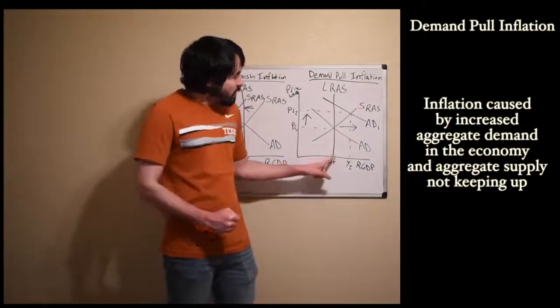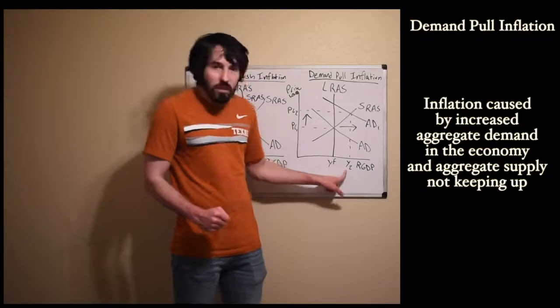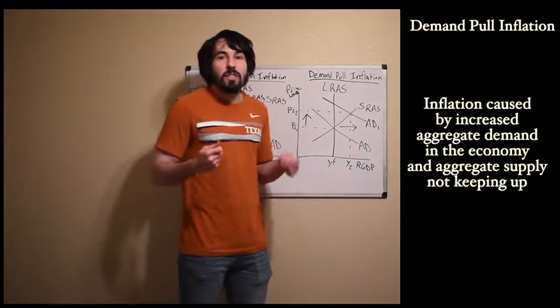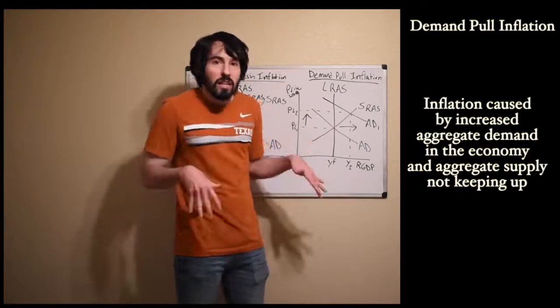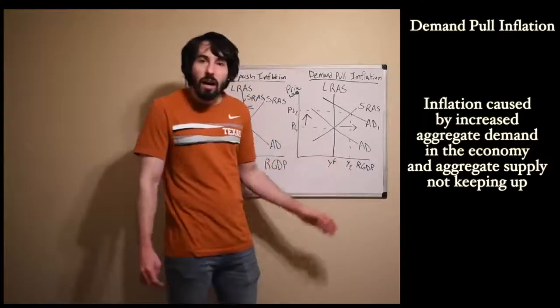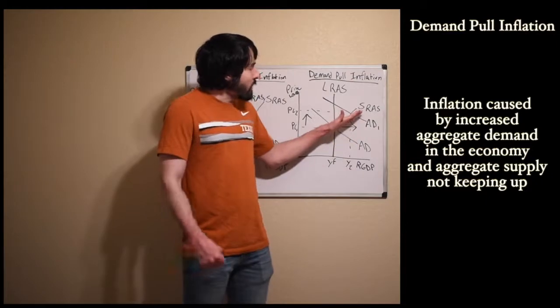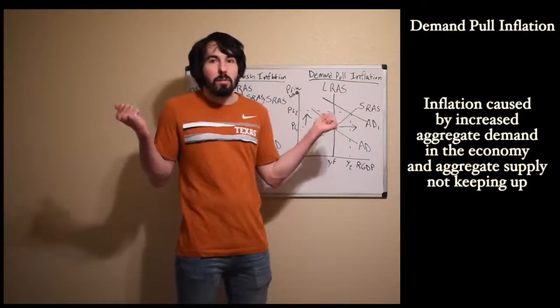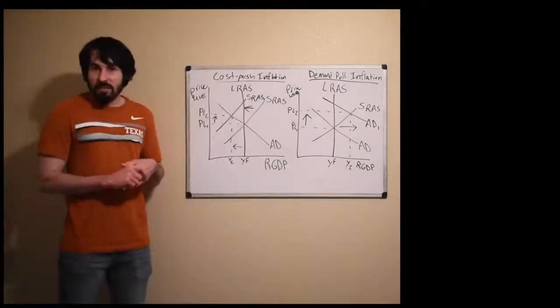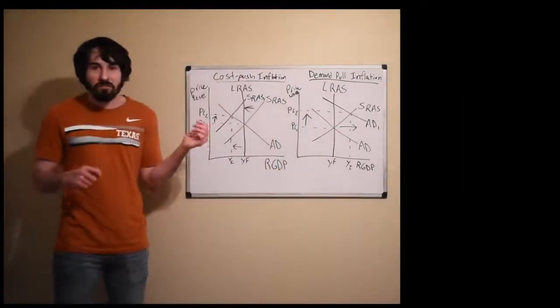Not the end of the world again, and part of it is because we have an increase in our real GDP, so this will be happening during an expansion. Our unemployment rate will be decreasing, so prices are going up. Eventually, we'll adjust. Short run aggregate supply will shift back to the left as wages increase and some of these people lose their jobs.